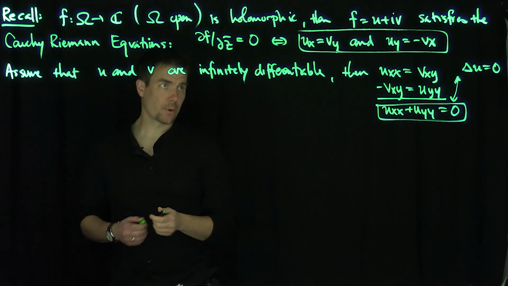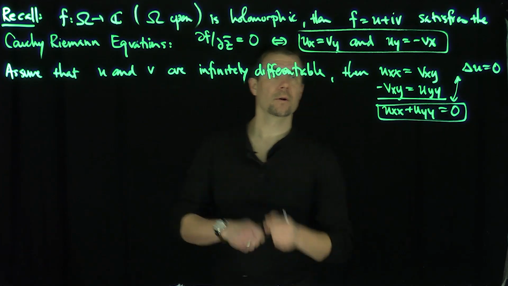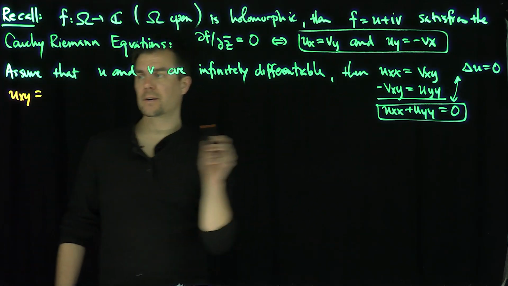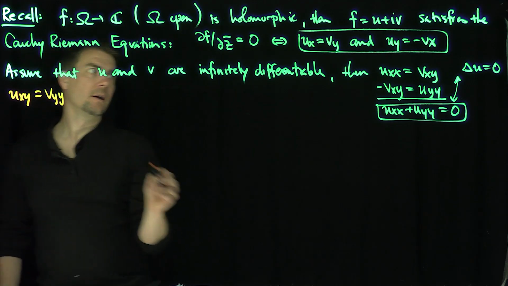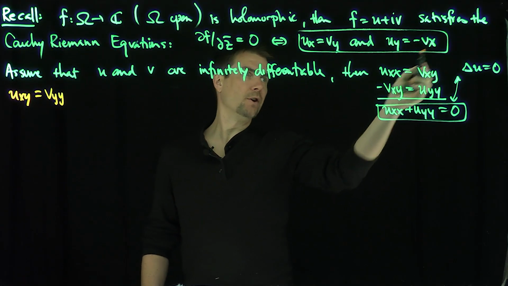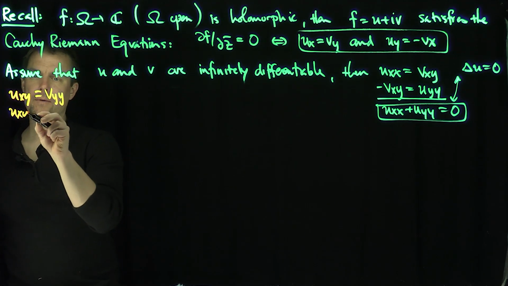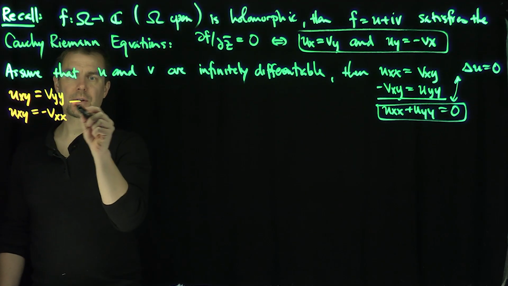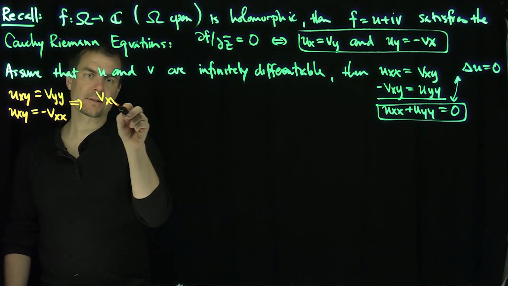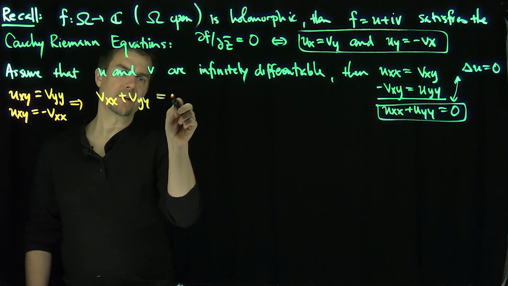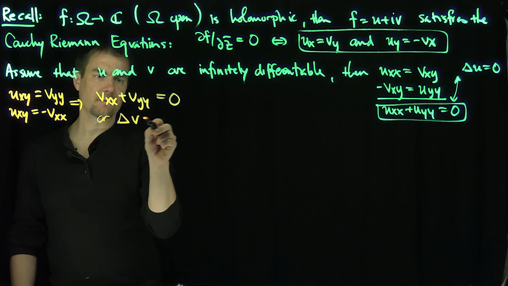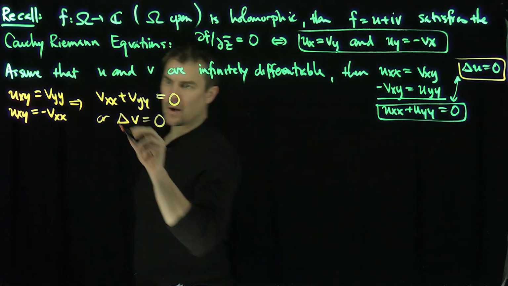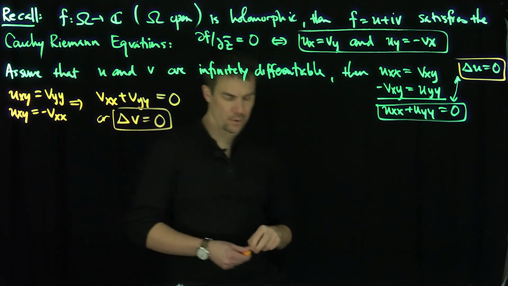I can do the same trick with the y's. Take a y derivative of this equation, and uxy is equal to vyy. And then I can take an x derivative of the other equation, so uxy is equal to negative vxx. Adding these equations together implies that vxx plus vyy is equal to 0, or the Laplacian of v is equal to 0. So what do we conclude from these expressions? The Cauchy-Riemann equations automatically imply u and v are harmonic, right?